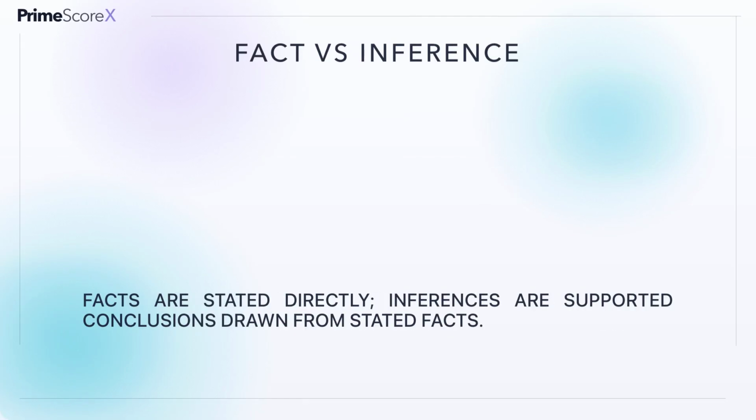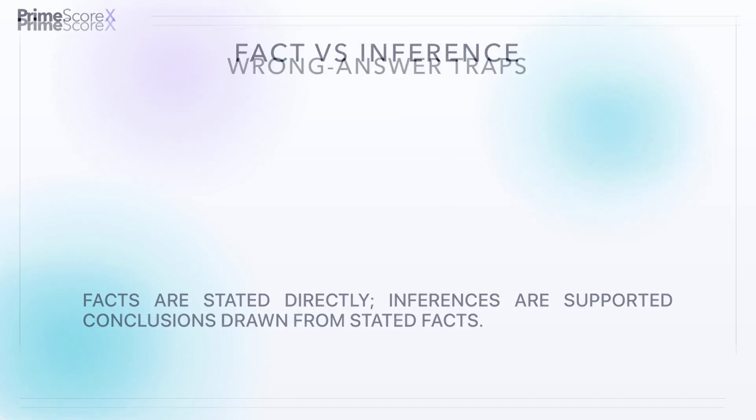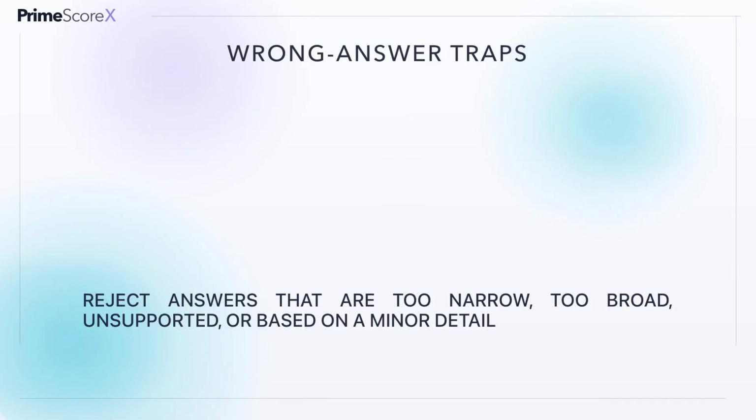If a passage says the temperature dropped below freezing, that is a stated fact. If it also says roads became slick and schools open late, you may infer that the weather disrupted morning travel. The inference is reasonable because several details point in the same direction. GED questions reward conclusions anchored in the text, not conclusions based only on outside knowledge or personal experience.